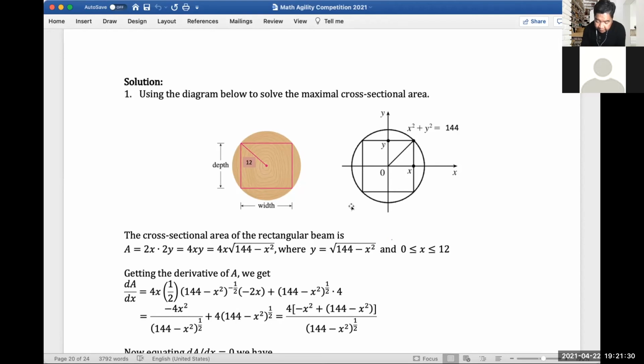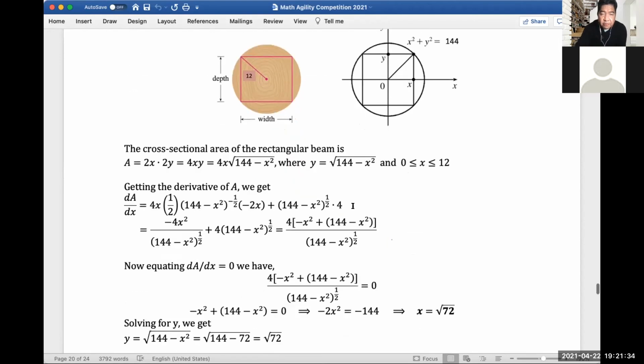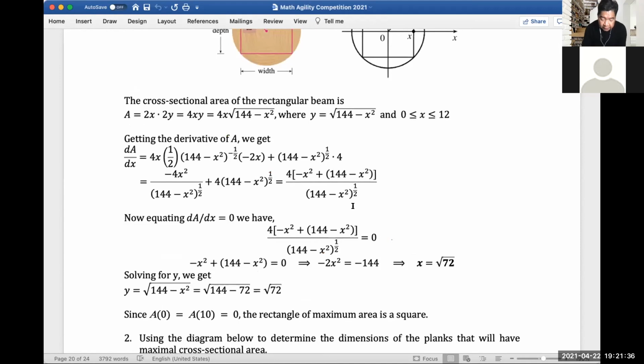Okay, so again, let's take the derivative of A. We would get this. Using the product formula, for x and then the derivative of everything in the square root, we need to bring down the power, which is 1/2. And then whatever is inside the square root, which is 144 minus x squared. So 1/2 minus 1 would be negative 1/2.